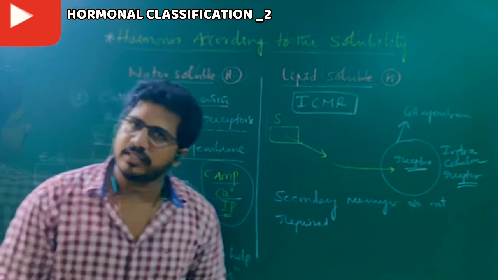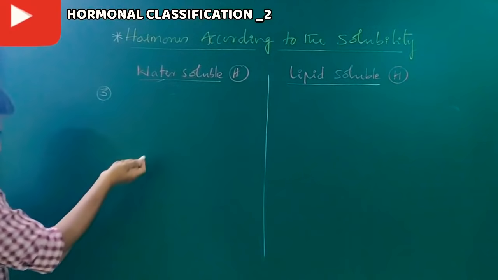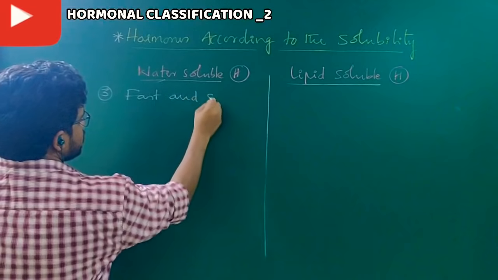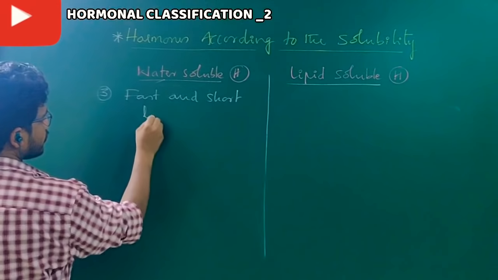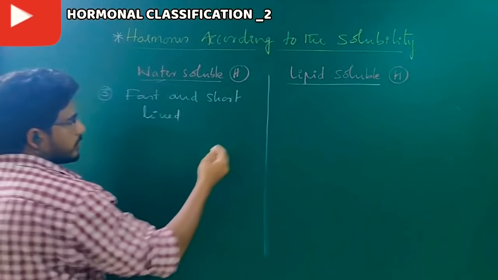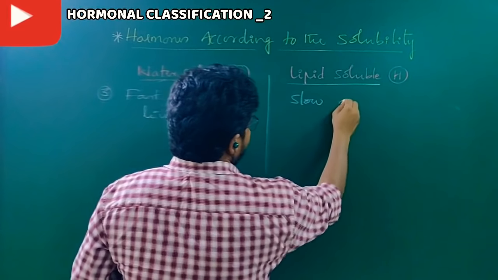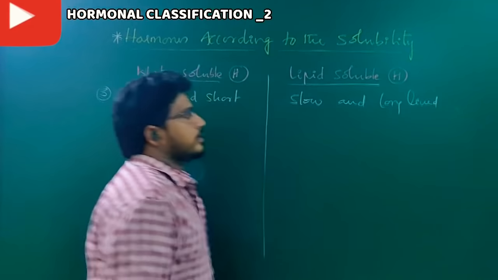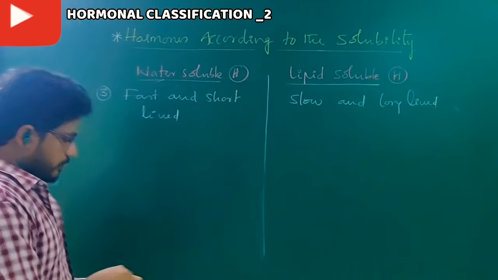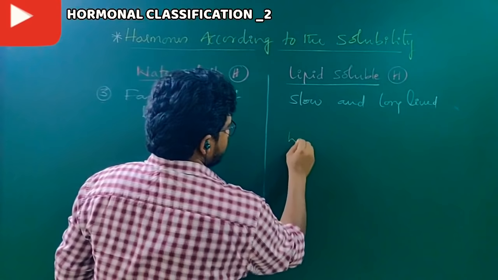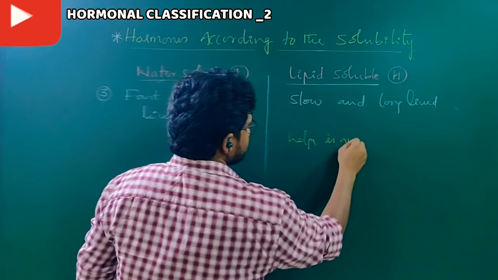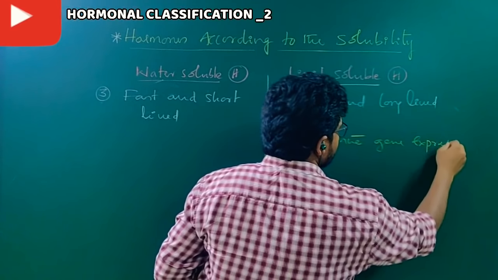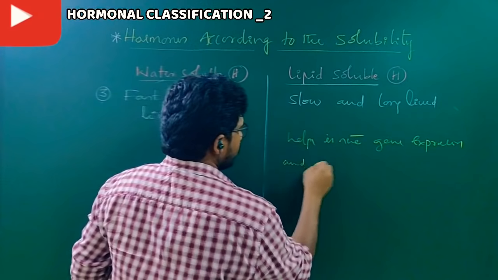Let us see other differences. The water soluble hormonal actions are very fast and short lived. Here, they are very slow and long lived. Their main function is gene expression and regulation.